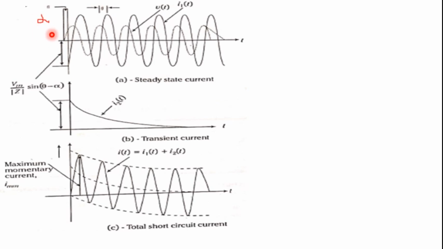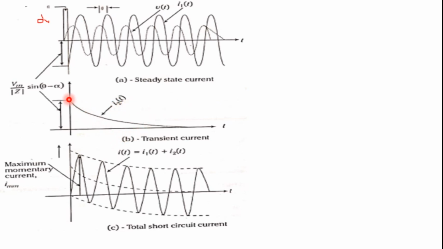So this is the magnitude Vm by Z, and the angle is sine of theta minus alpha. Already we know that this is the steady state current, because i1(t) is a sinusoidal function with respect to theta and alpha. Also we know that i2(t) is basically e to the power of minus Rt by L value.